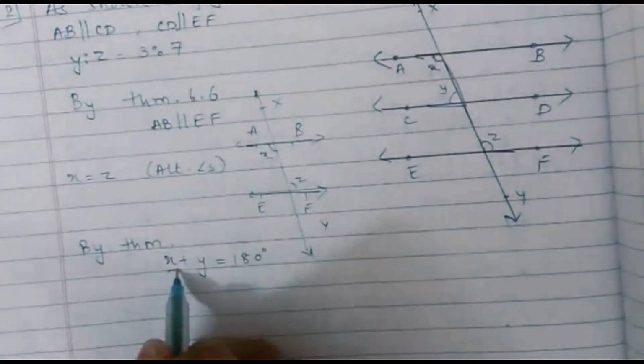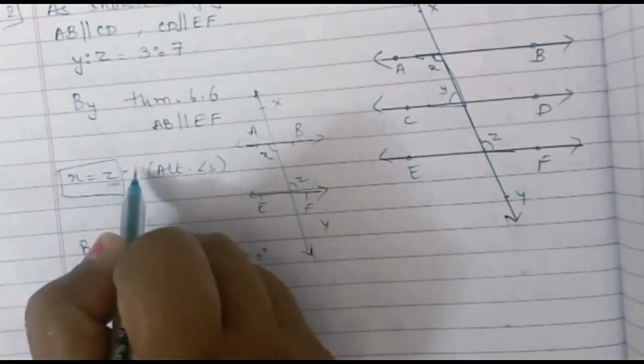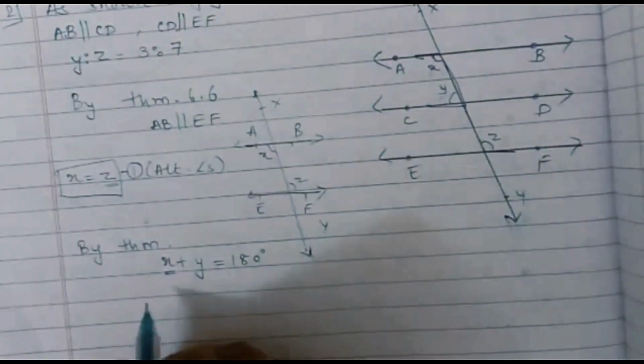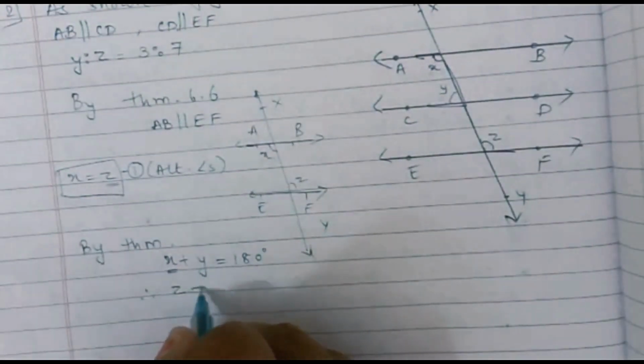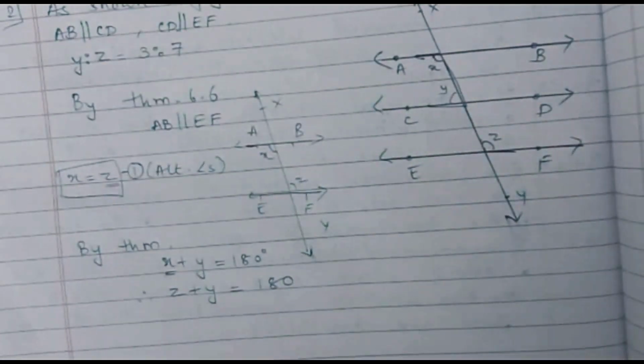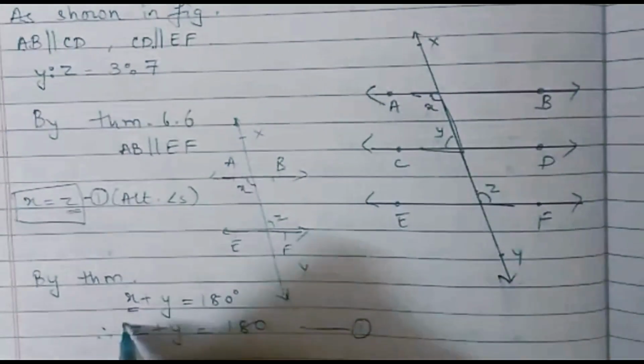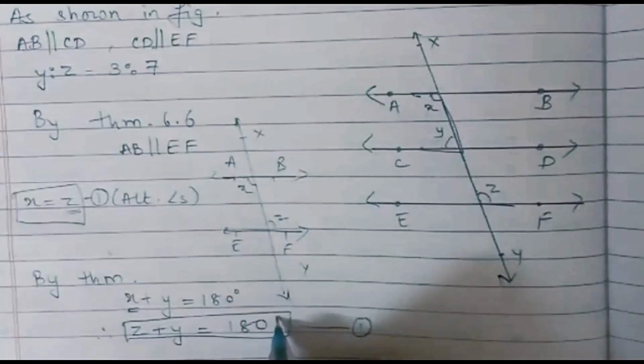Now in place of x, you can write z by result number 1. You can name this result number 1. So I will write z plus y is equal to 180 degrees. Now we got the second result, y plus z is equal to 180 degrees. So this is result number 2.